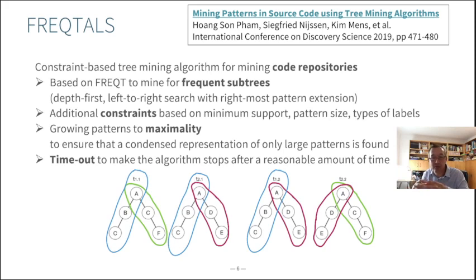We also apply some additional constraints based on the minimal and maximal size of patterns, the kind of AST nodes we are interested in, and some other constraints that we added to get better results for mining in source code. Finally, after having found an interesting set of patterns, we try to grow them further to maximality.